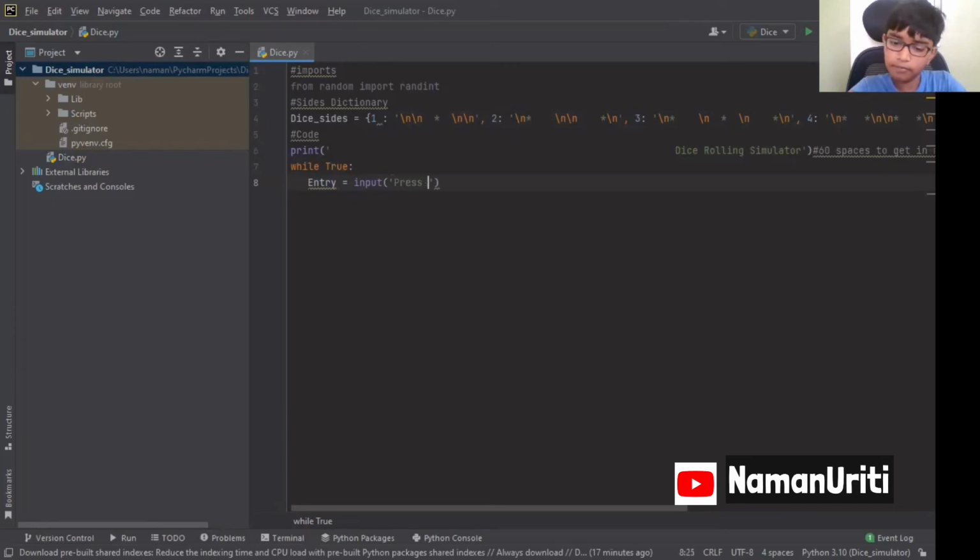press enter to roll a dice. Roll the dice. Okay. Press enter to roll the dice. So that one, and then I thought of keeping this as well.